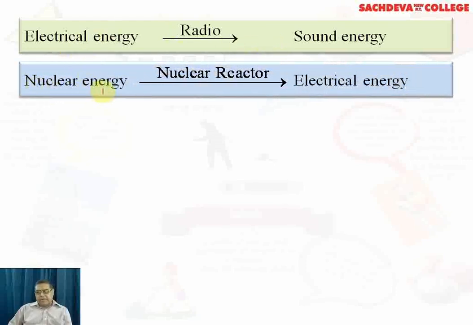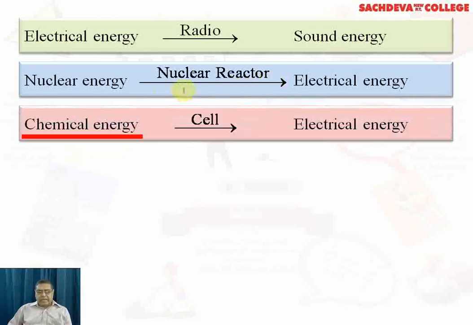Now we come to nuclear energy. Nuclear energy is converted to electrical energy in power plants, and one such power plant is called a nuclear reactor. In a nuclear reactor we use uranium 238, which is natural uranium, and it is transformed into uranium 235. Then that uranium 235 is bombarded with slow neutrons. We find that some energy is released, which is nearly 200 million electron volts per atom. That 200 million electron volts per atom is converted to electrical energy.